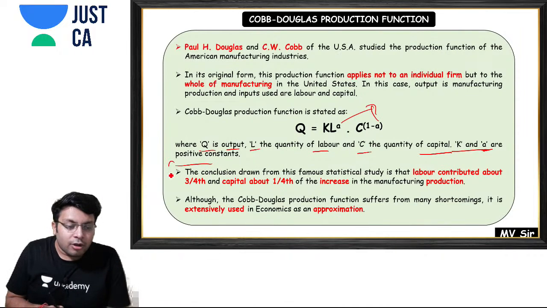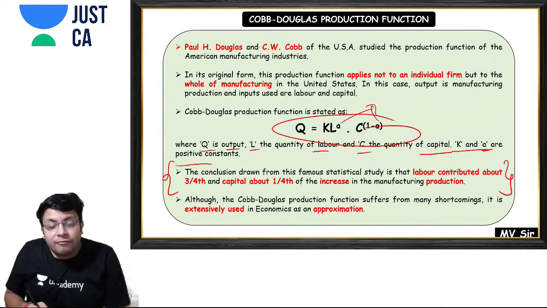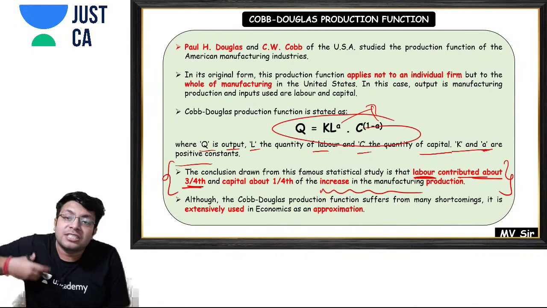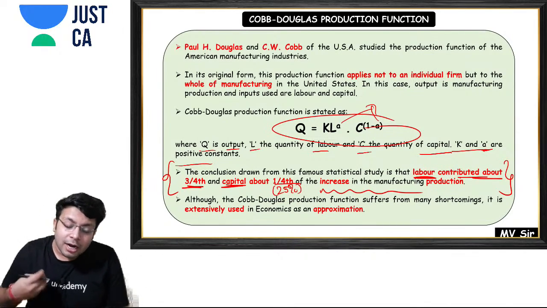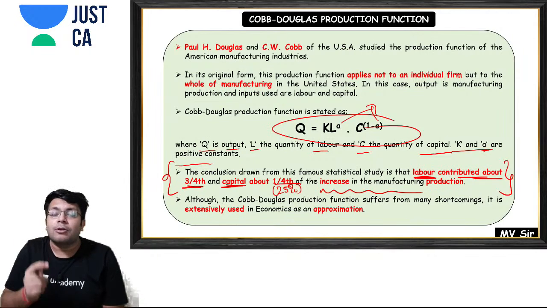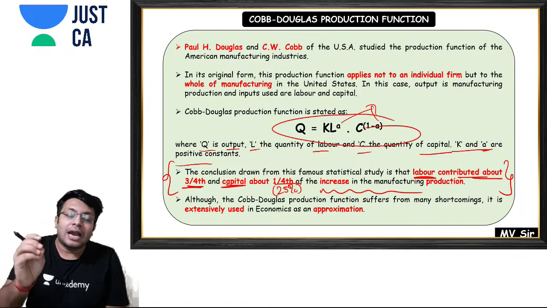Now what you have to remember is that using this production function, they gave a conclusion that if you want to increase your production, the labor should contribute about 3/4, about 75% of the production, and capital should contribute at least 25% of the production. That is what they concluded.